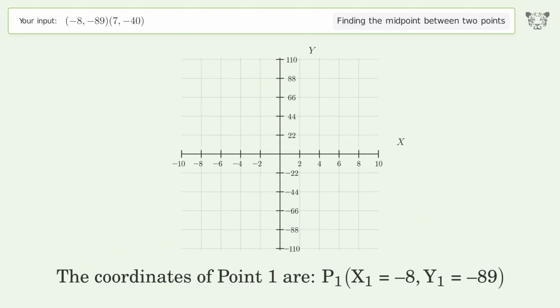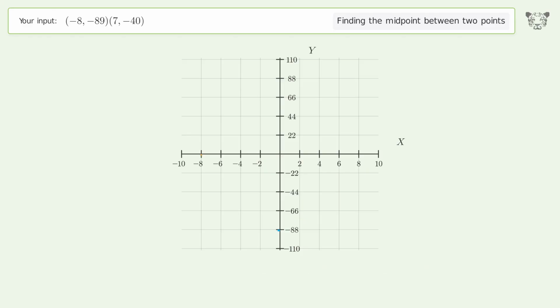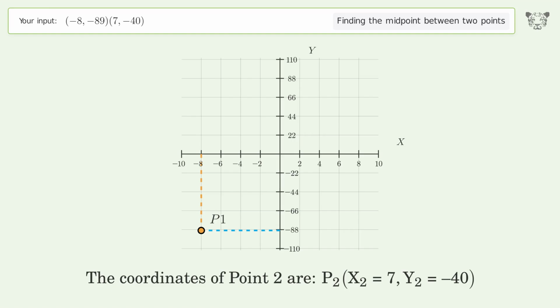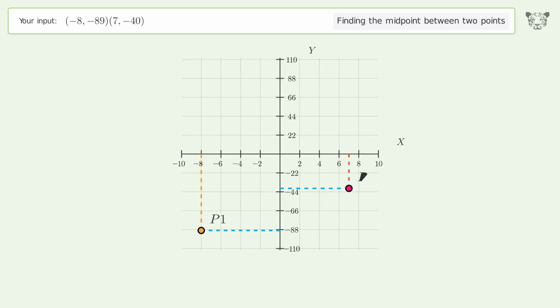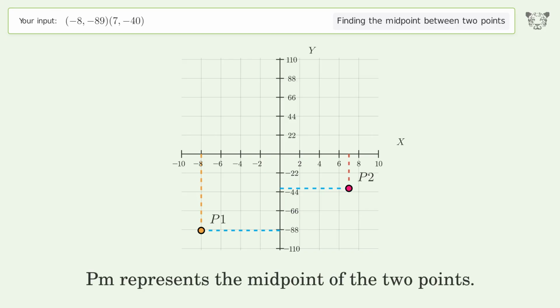The coordinates of point 1 are x1 equals negative 8, y1 equals negative 89. The coordinates of point 2 are x2 equals 7, y2 equals negative 40. PM represents the midpoint of the 2 points.